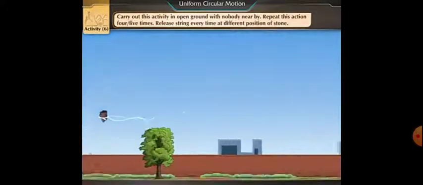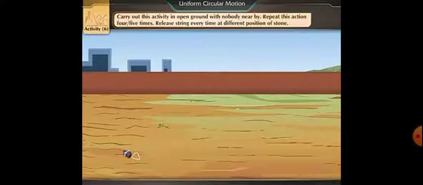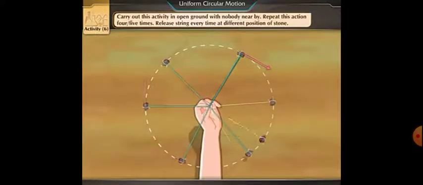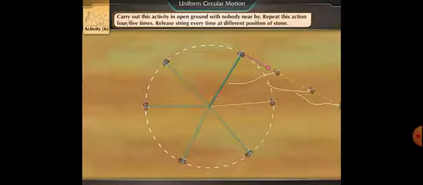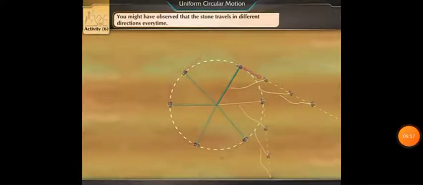Carry out this activity in an open ground with nobody nearby. Repeat this action 4-5 times. Release the string every time at a different position of the stone. You might have observed that the stone travels in a different direction every time.